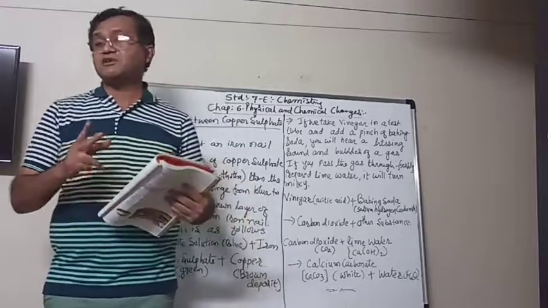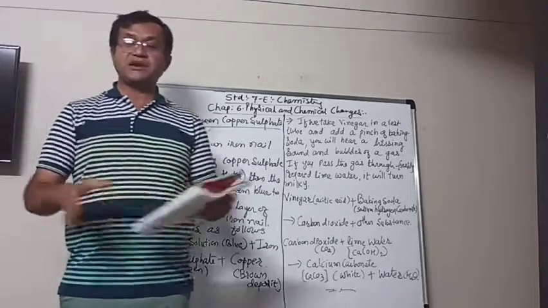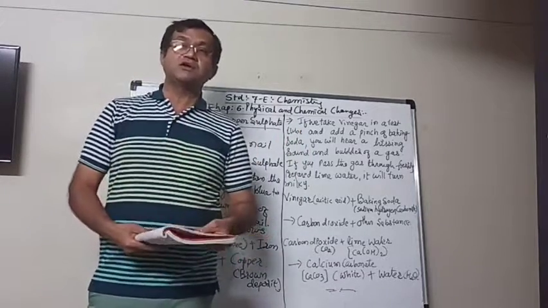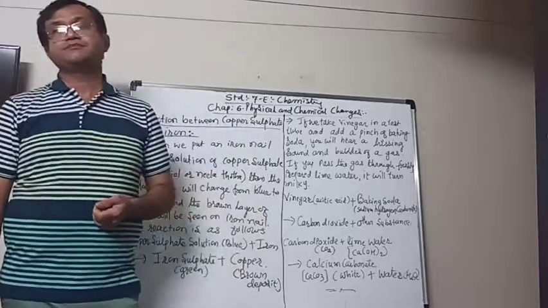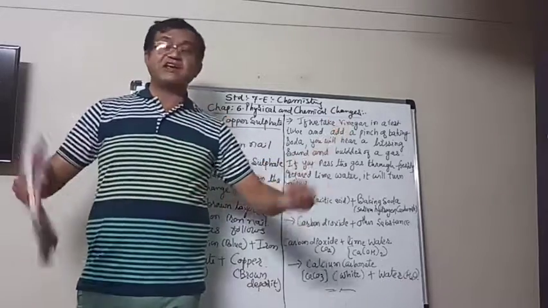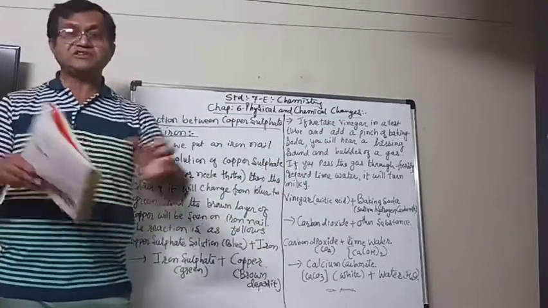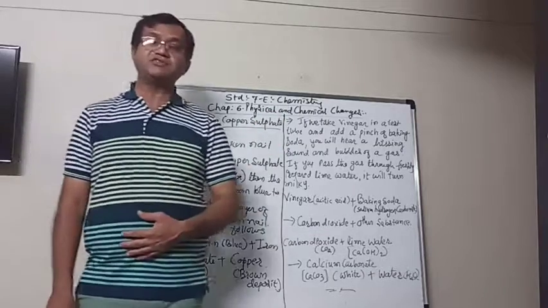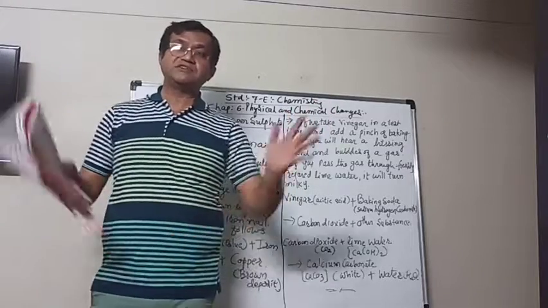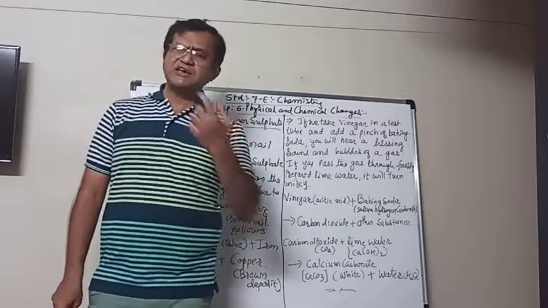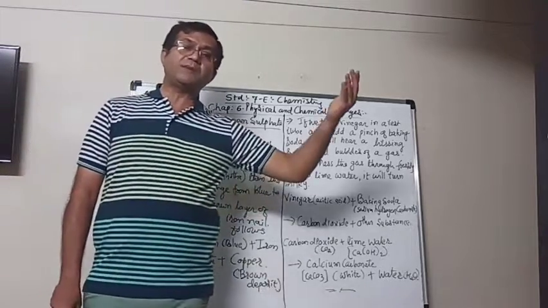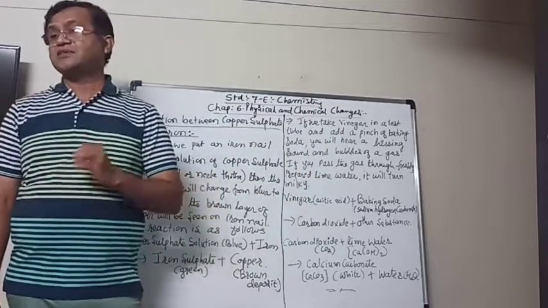For example, we saw that when we cut the paper into pieces and we can still join them together, put them together. So it is still a piece of paper. When you stretch a rubber band, it is still a rubber band, only its shape or the size is getting changed. When you press an inflated balloon, the shape is getting changed. And also the ice turns into water, water into vapor, and so on. Those are the physical changes.